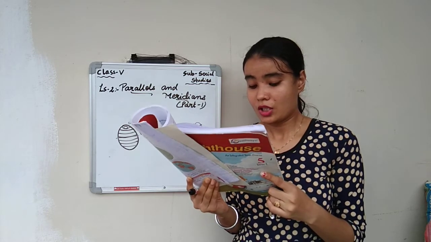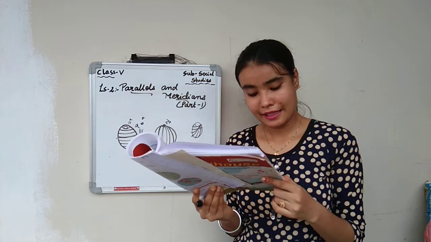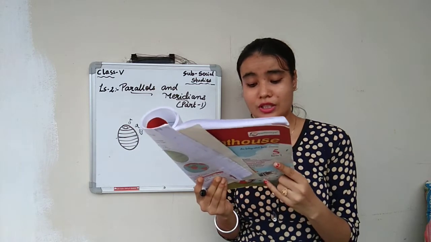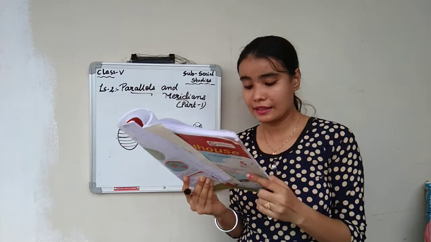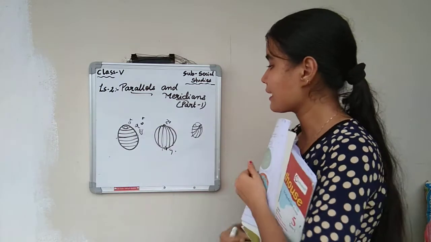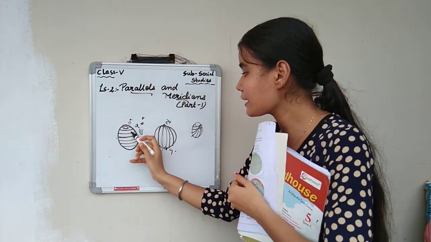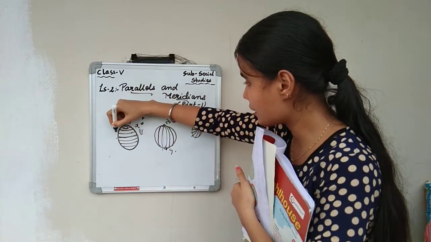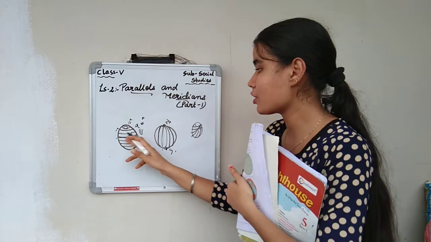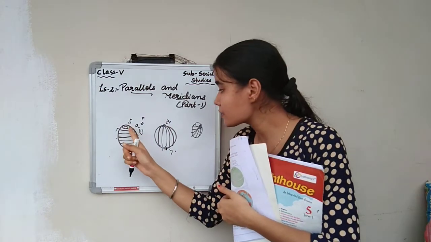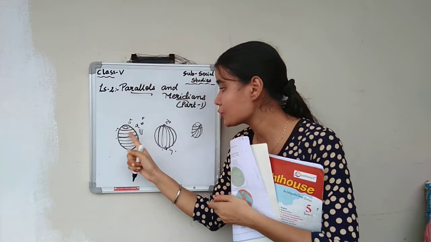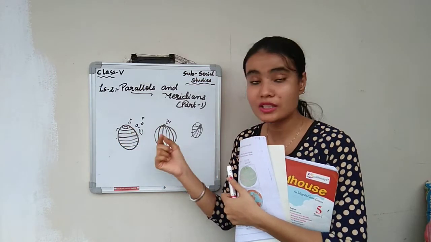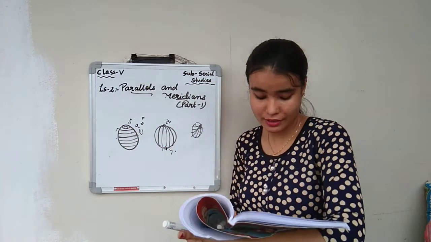The latitudes north of the equator are labeled and those south of the equator are labeled. So what they are saying is, these latitudes are drawn at an interval. Interval means what? At a break of how much degree? At a break of 1 degree. So this is the break from one latitude to another latitude, and this break is measured as 1 degree.